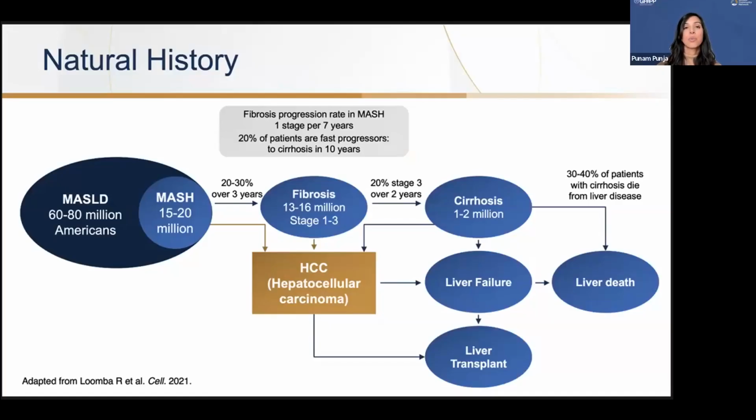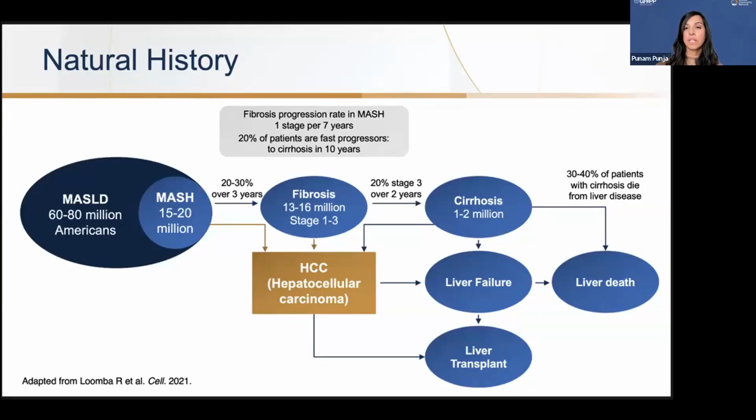So once you develop fibrosis, anywhere from stage 1 to 3, these patients have a very small risk of developing hepatocellular carcinoma. Approximately 20% of patients that have stage 3 fibrosis over the next 2 years will develop cirrhosis. And from there, these patients can have high risk of developing HCC, high risk of liver failure, or liver death from the underlying cirrhosis.